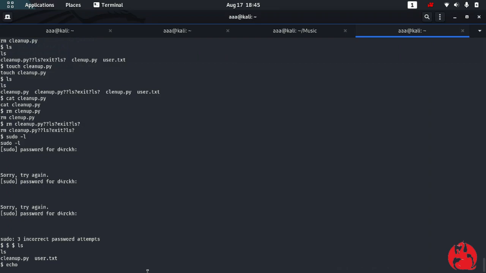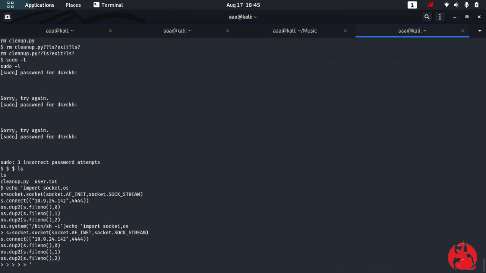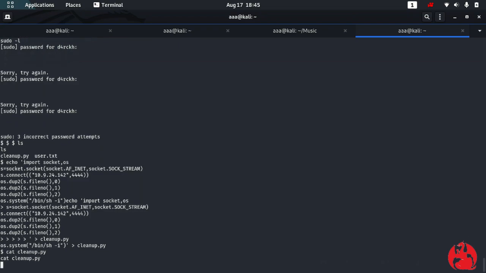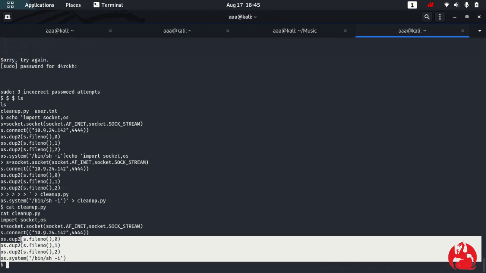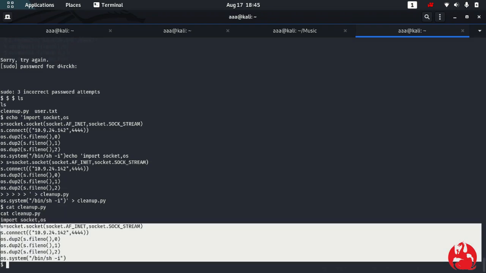Now let's copy this and go here, and echo all of this into the cleanup.py file. Now let me cat cleanup.py, and the code for cleanup.py is this, which is import socket, os and all of this. Cleanup.py is a file that anyone can write to. You can check it by ls -la. That's why we added it in cleanup.py.